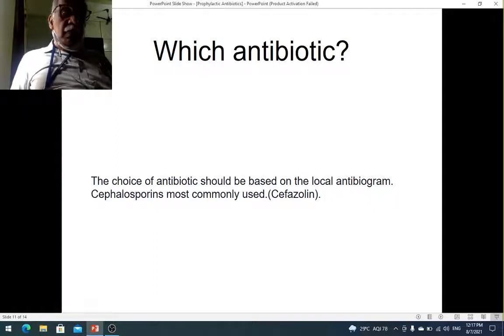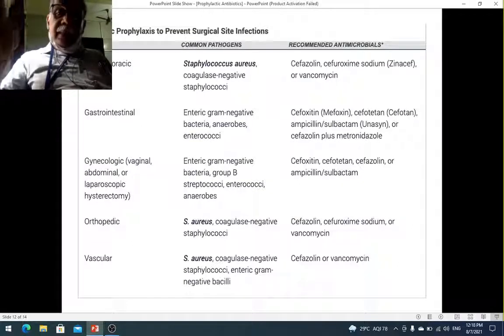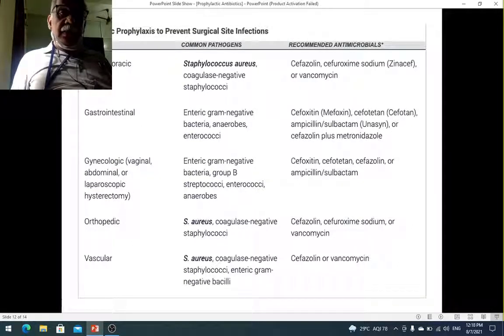is used for prophylaxis. This is a chart showing you the types of surgery, the organisms that are commonly encountered, and the antibiotics that are commonly used. For example, we will take gastrointestinal surgery, the second one. Enteric gram-negative organisms, bacteria, anaerobes, enterococci.